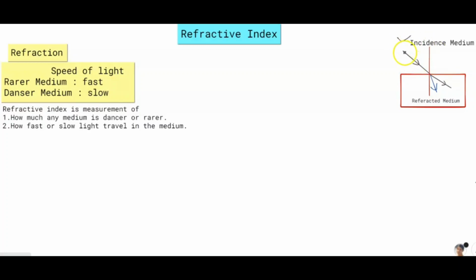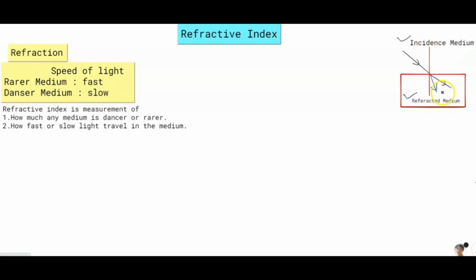You can see here the light ray is traveling from this medium. This arrow shows the light entering here, and the medium it is going to enter is called the refracted medium. If this refracted medium is dense, the light slows down its speed. You can see here this ray is bending closer to the normal.